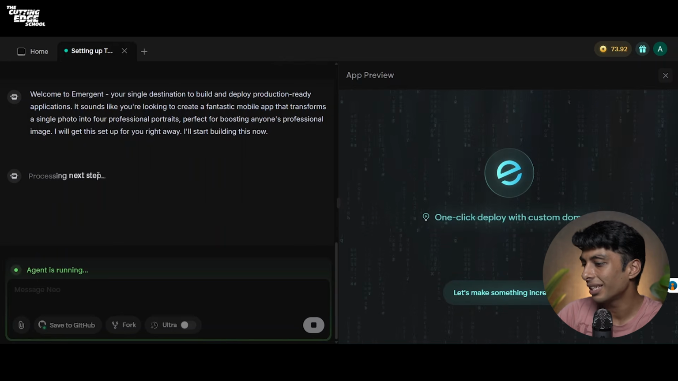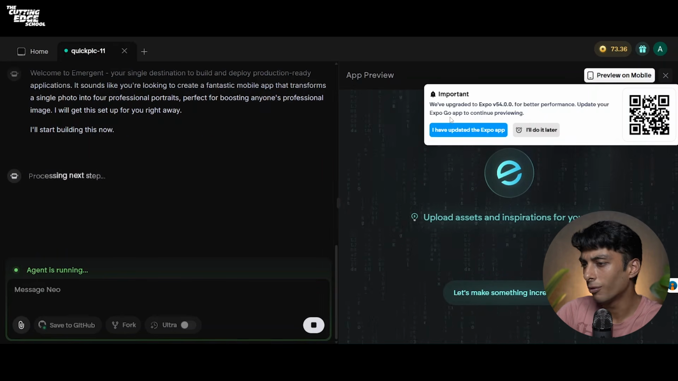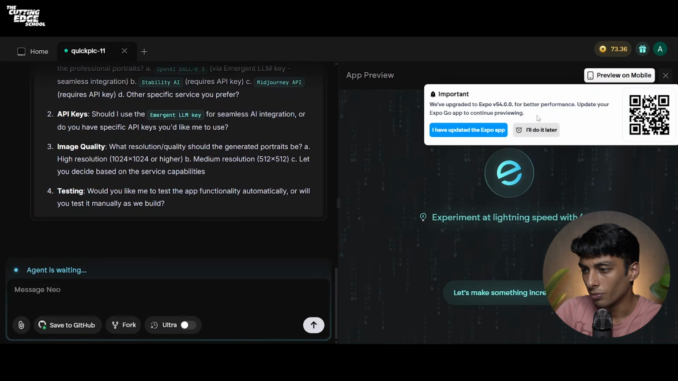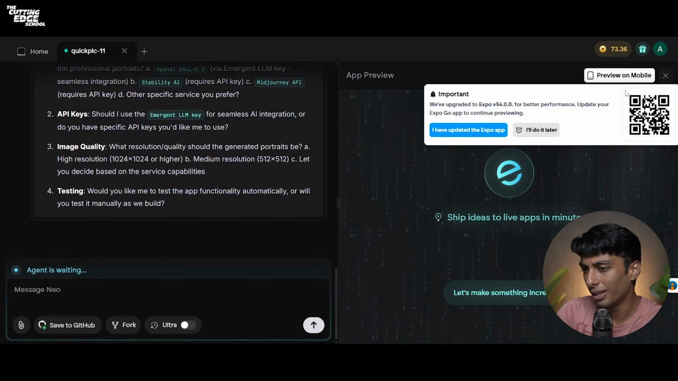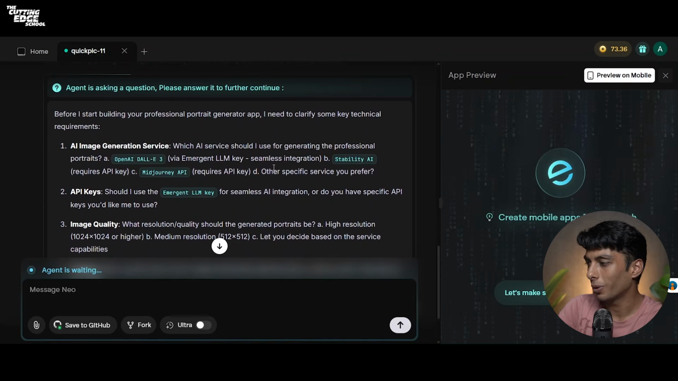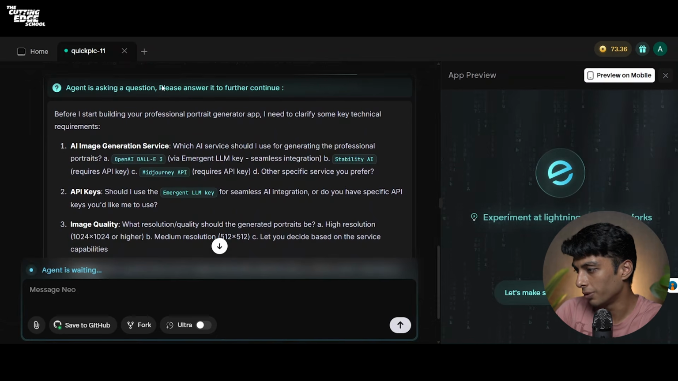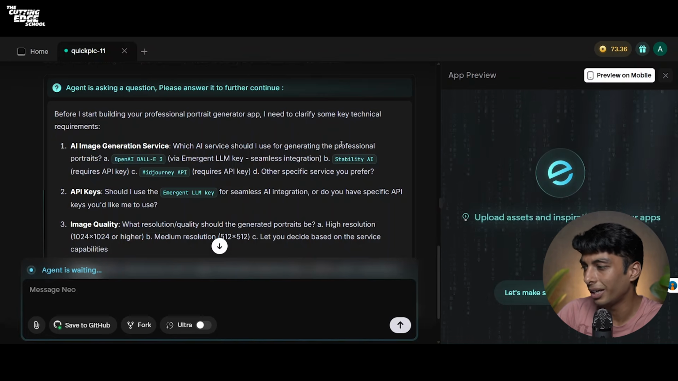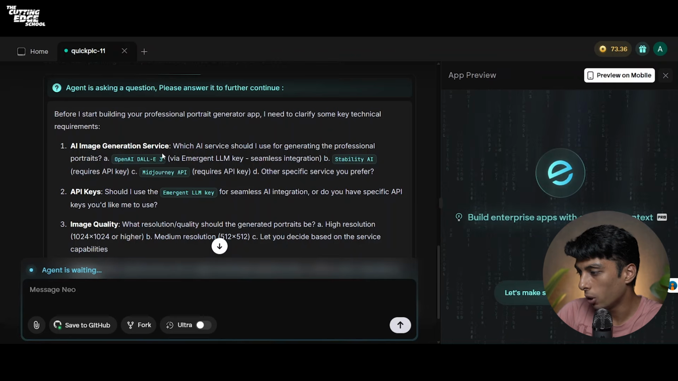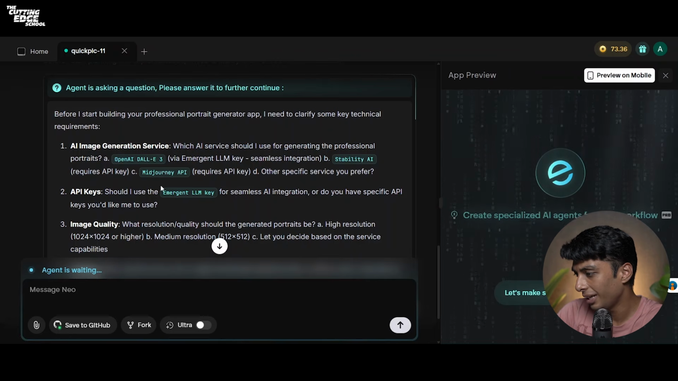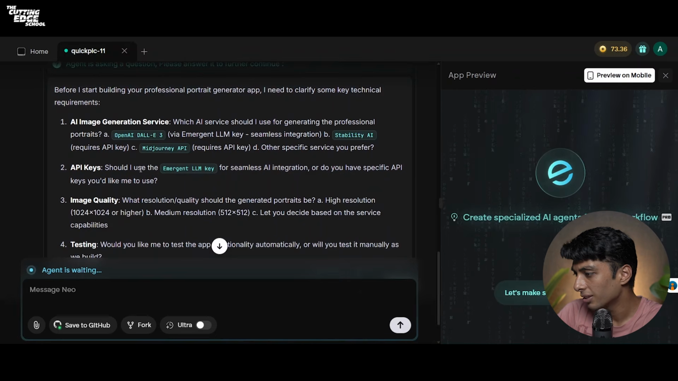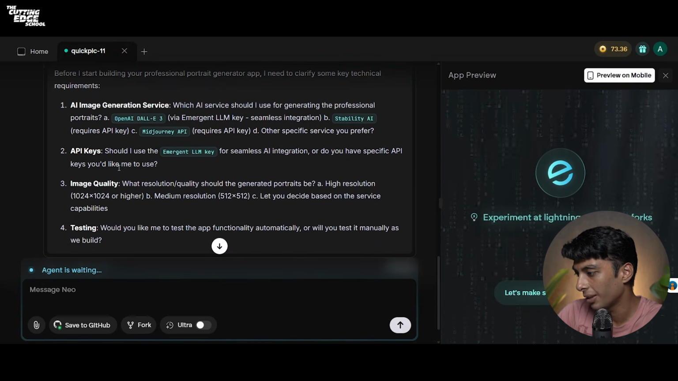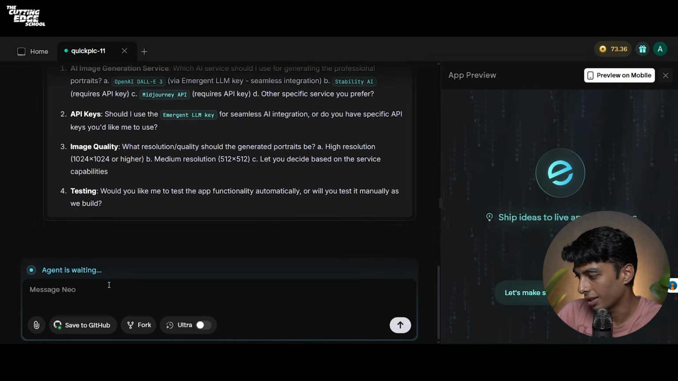On the left side, it's processing next steps. Now on the right side, you have got a pop-up. It says we have upgraded the Expo version for better performance. I have updated the Expo app. I'll do it later. On the left side, you can see that the agent is asking some questions for you. It says, the AI image generation service, which AI service should I use for generating the professional portraits? OpenAI DALL-E via Emergent LLM key, Stability AI, or Midjourney. API keys, should I use the Emergent LLM key for seamless integration or do you have a specific API key, image quality and testing, etc.